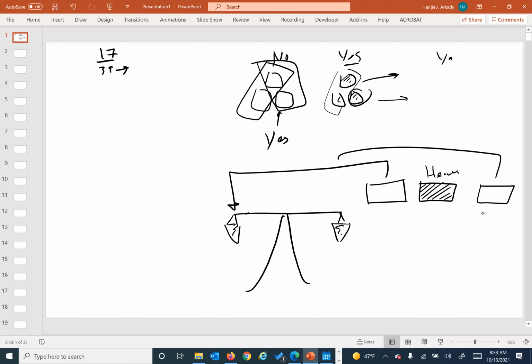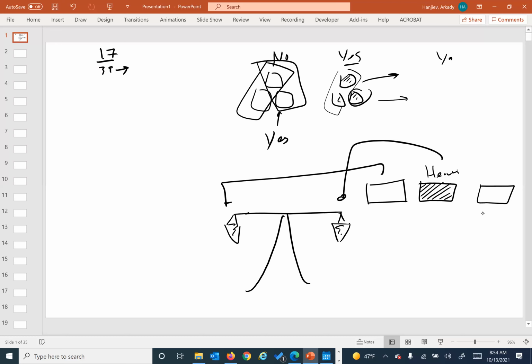If you weigh these 2 and they weigh exactly the same, that's the fake one, right? And if you weigh these 2 and this one goes further down, that's the fake one, right? So easy. So you have 3 different items here, and you only need to weigh them once. So interesting. 3 items, you only need to weigh once.